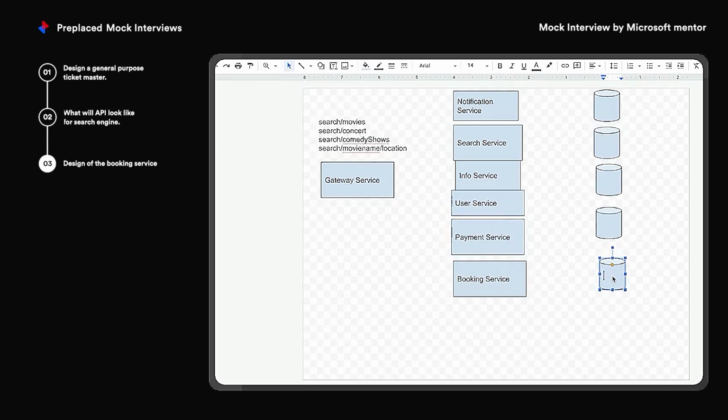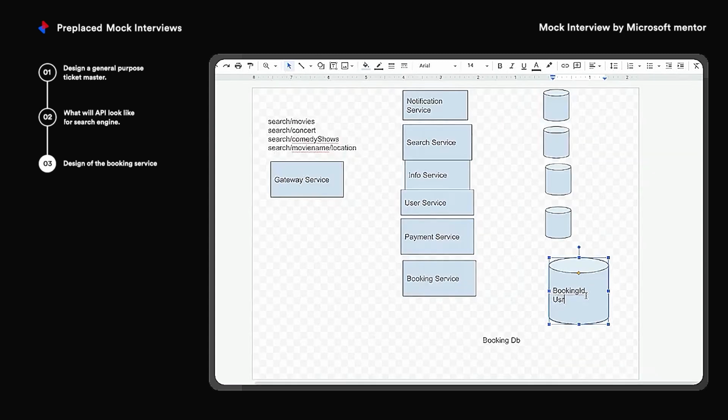There will be a theater table basically, or suppose this user has a user ID, then theater ID, then something like timing and price.